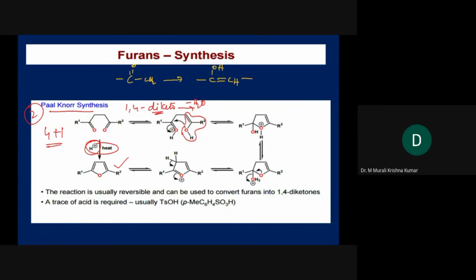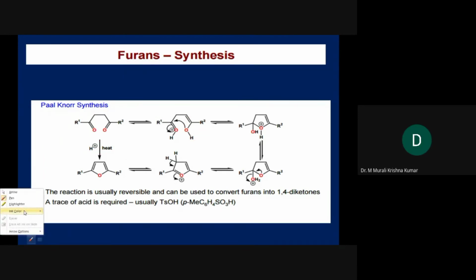Once the enol is formed, this is something like an alcohol, and alcohols are nucleophiles.